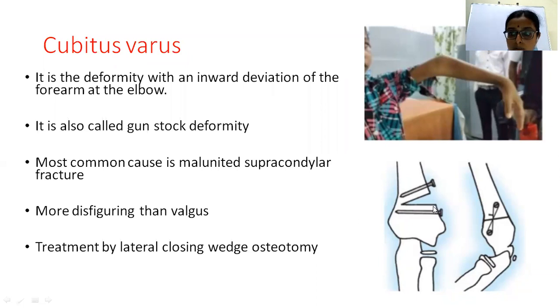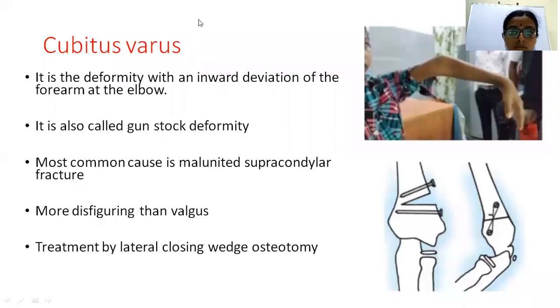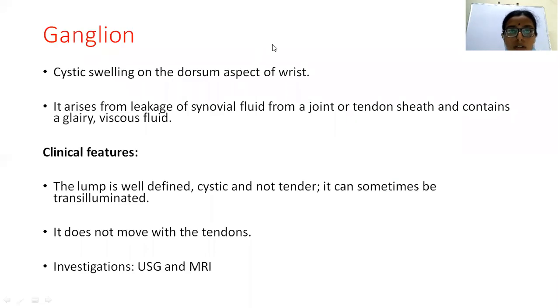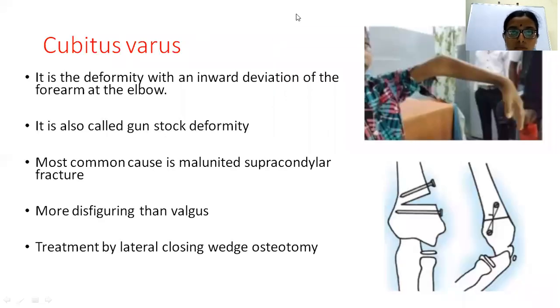A wedge of bone is removed over the lateral aspect, and then this distal fragment is gradually brought up like this. So a piece of bone is removed, and then gradually the distal fragment is rotated here and fixed. As a result, this varus deformity will be corrected.